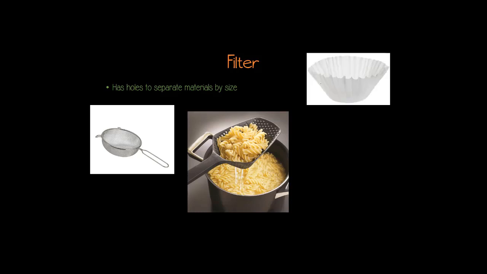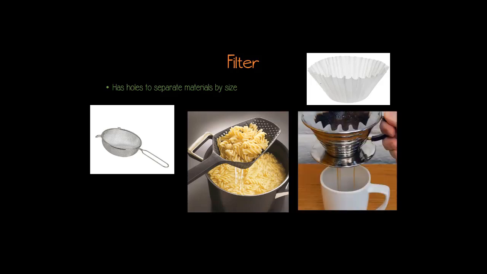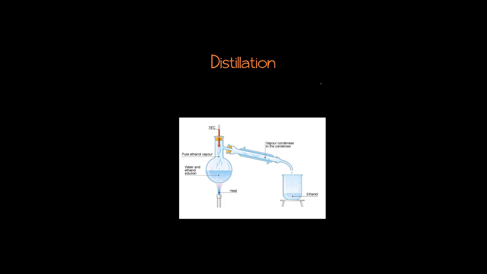Coffee filters are another example, and they're made of paper that actually has really tiny holes in it. You can't really see them with your eyes, but if you look at a coffee filter with a hand lens or a microscope, you'll see the tiny little holes. So when you make coffee, you pour the coffee in the filter, and then you pour boiling water on top of it, and the boiling water goes through the filter, and it leaves the coffee grounds on top of the filter.